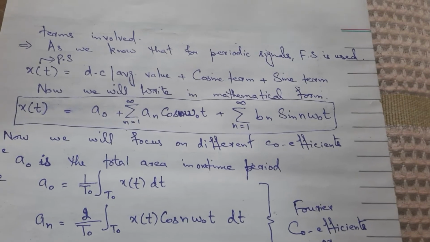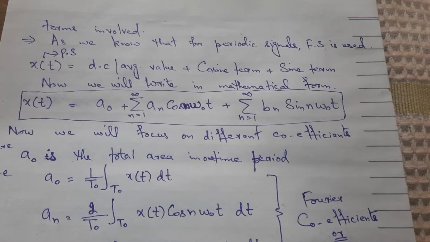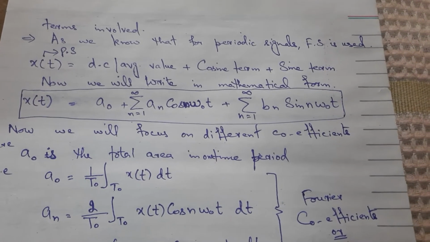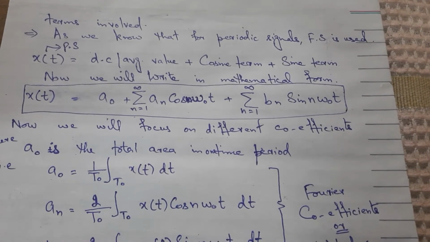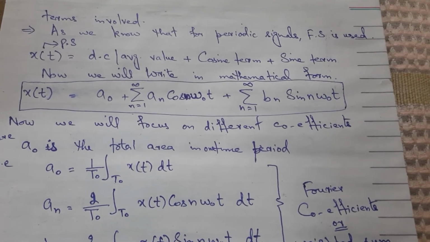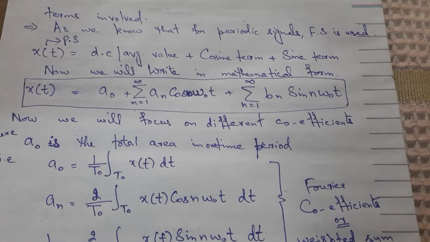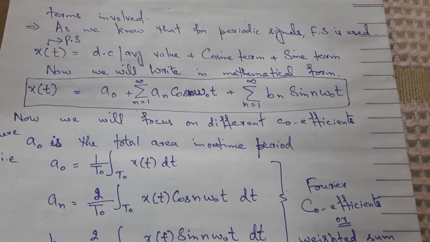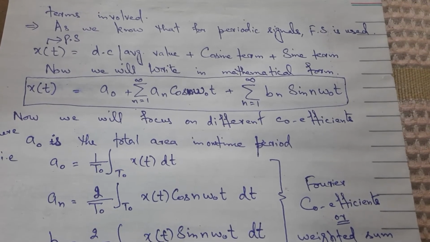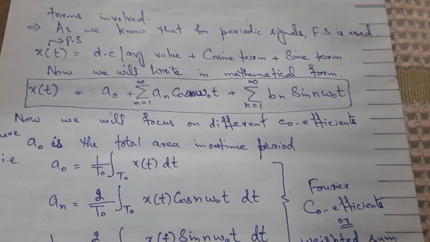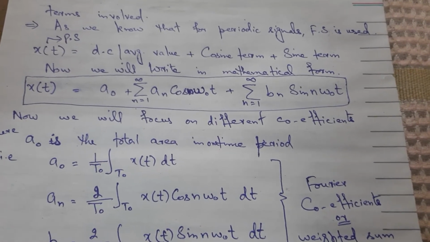As we know, for periodic signals, the Fourier series is used. Let's suppose we have a signal x of t, which is a periodic signal. x of t is equal to DC or average value plus cosine term plus sine term. Now we will write the above formula in mathematical form. x of t is equal to a naught, which is the DC value or average value, plus summation n equal to 1 to infinity a n cos n omega naught t, plus summation n equal to 1 to infinity b n sin n omega naught t.